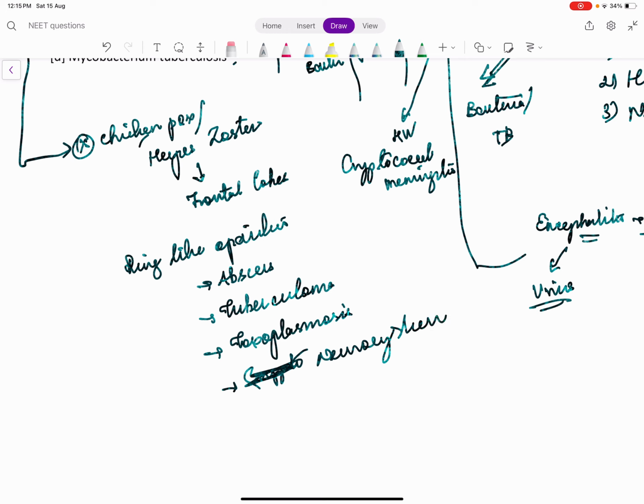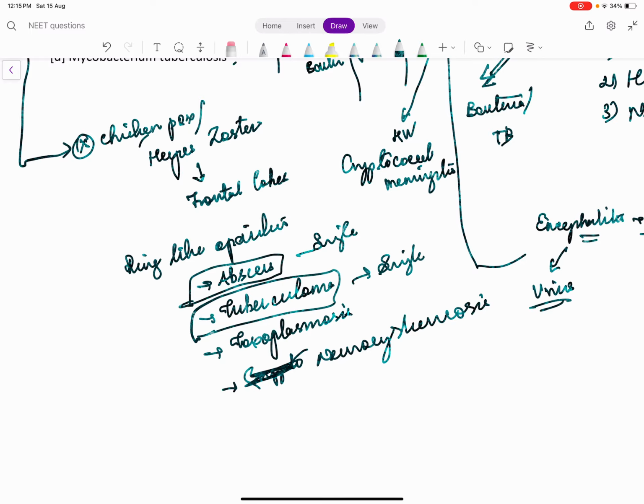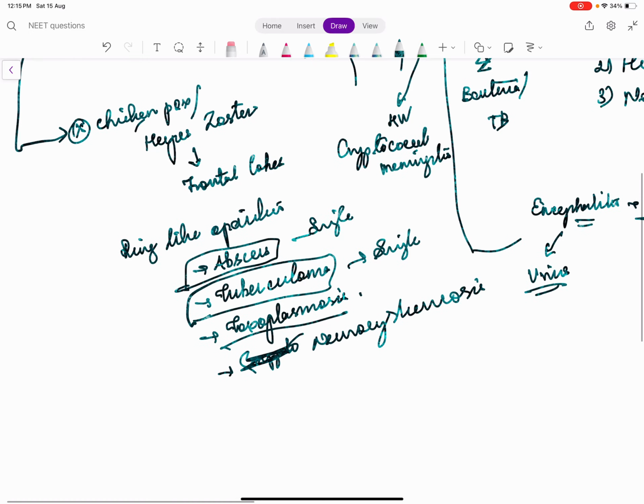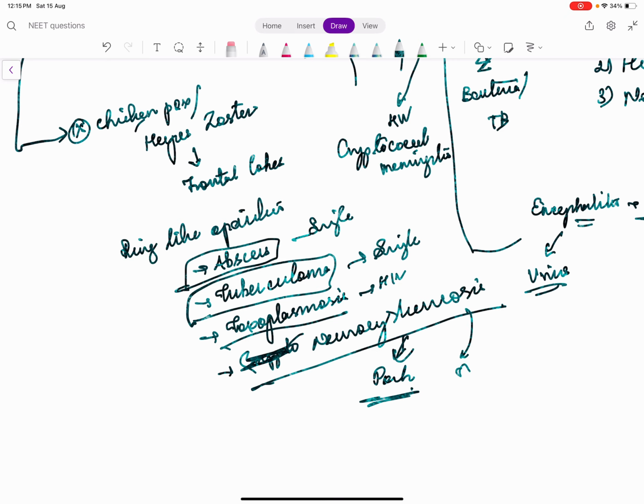So again, some clues can help us pick up. Abscess is usually single. Tuberculoma is also usually single, but definitely history of TB will be elicited. Toxoplasma usually occurs in HIV infected people. Neurocysticercosis, there will be a history of pork intake, etc. And neurocysticercosis is multiple, it is not single.